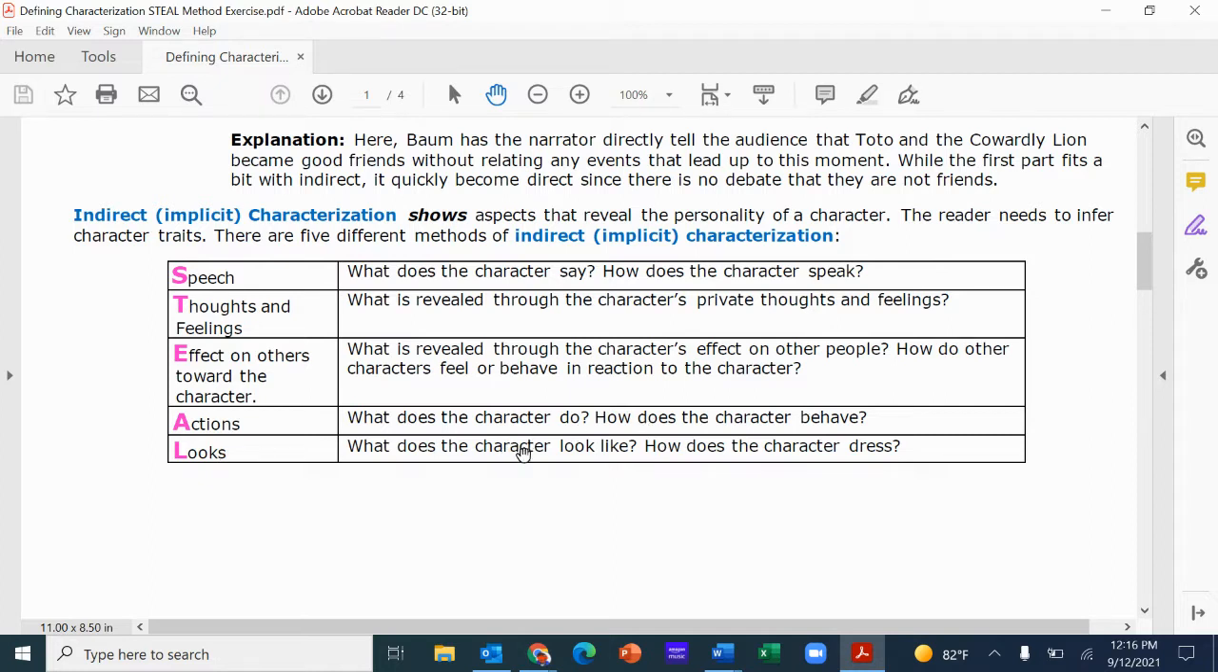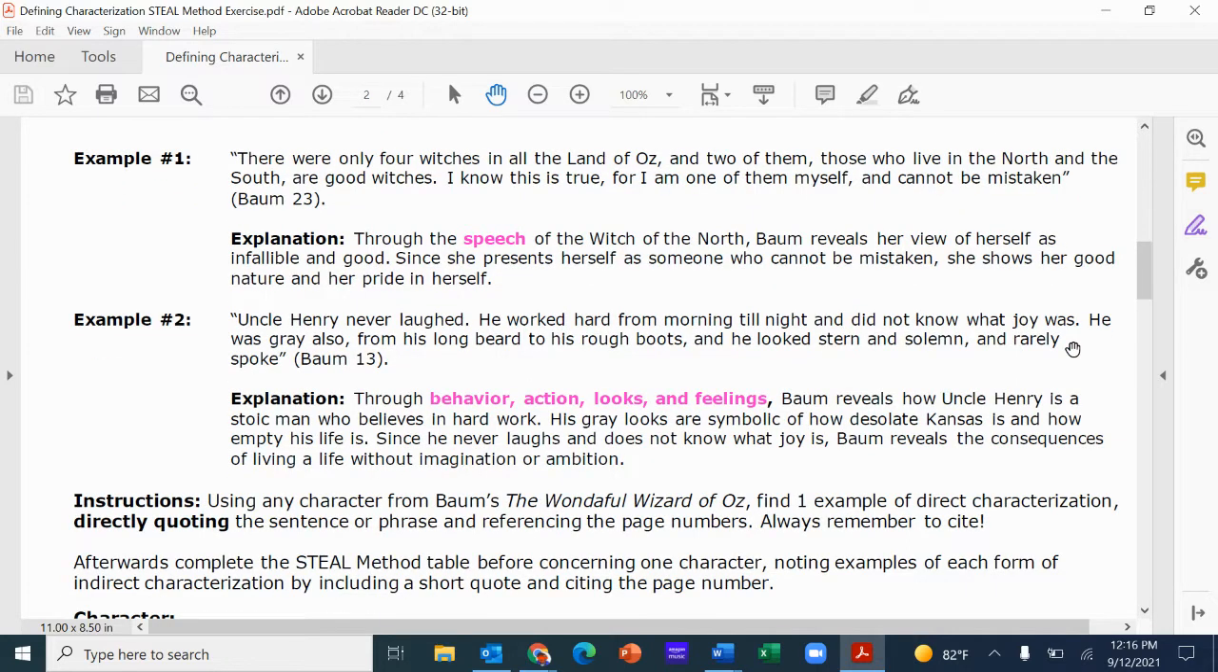And then looks too. So how does the character look? How does the character dress and so forth? All that, typically, is going to be symbolic of the character's personality traits or symbolic of something else used as a metaphor and so forth. And again, anytime you see moments of dialogue, that's always going to be indirect. So we have a couple examples, and I said there are numerous examples of indirect.